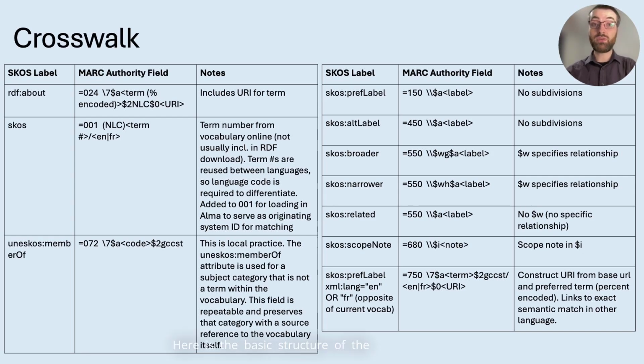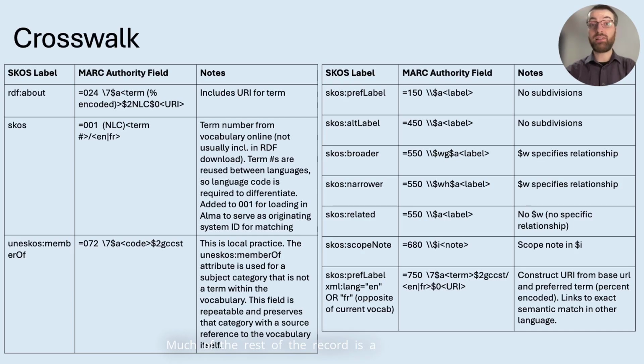Here is the basic structure of the crosswalk we developed. As with any crosswalk, there are areas where the relationship between source format and target format are not exact. One area we struggled with, the memberOf attribute, refers to an overarching subject area that a term belongs to. The field is repeatable, and the subject areas are not themselves terms in the vocabulary, which limits our options for MARC fields to use in order to preserve this data. We landed on using 072, the subject category code, which isn't a perfect fit, but allows us to maintain the information without creating structural issues in our records.